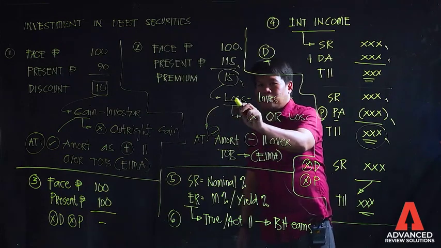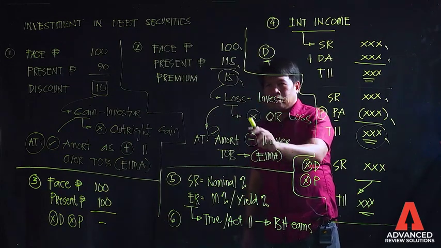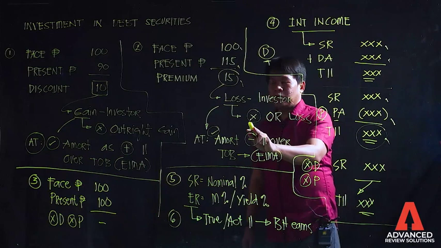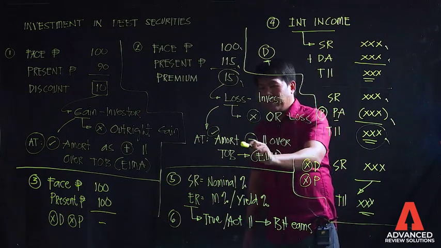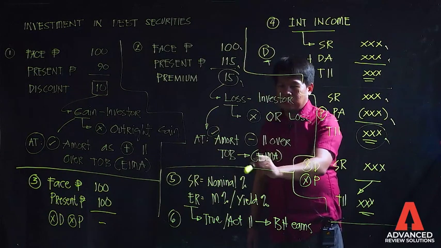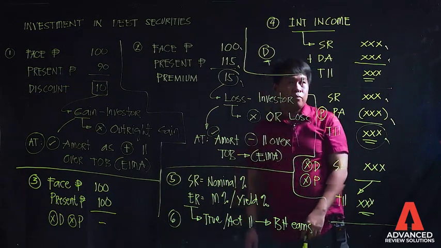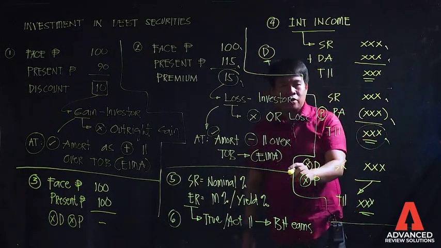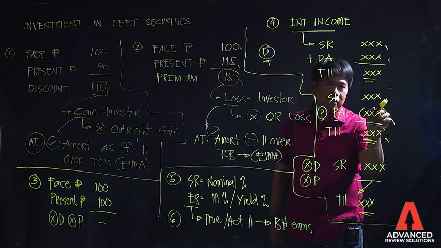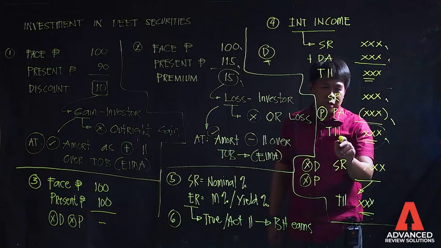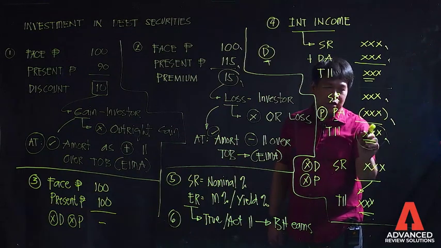Premiums are a loss on the part of the investor but will never be considered as an outright loss but should be amortized as a deduction to interest income over the term of the bonds using the effective interest method of amortization. Mababawasan po yan. However, at the end of the day, this is again a positive figure.